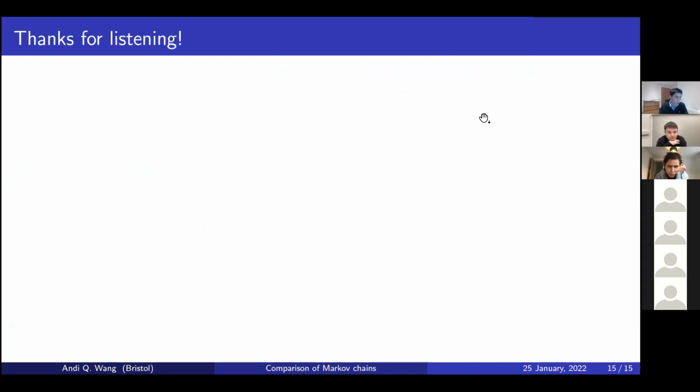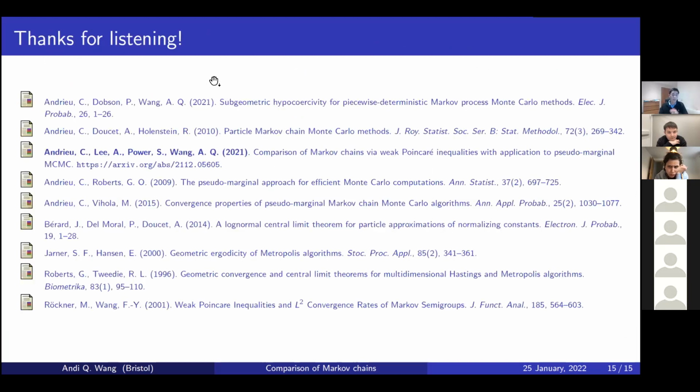So I'm about finishing now, just about out of time. I'll wrap up by saying the paper is on arXiv. You can certainly go check it out. We think this is quite a nice framework for studying various things like this, and there's still, I think, lots to be done using this framework. We're looking at things like lower bounds and connections with existing methods at the moment. So I think it's an exciting new development, and I will stop there. Thank you very much for listening.